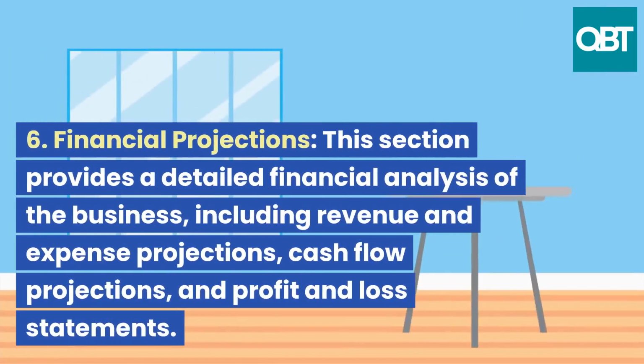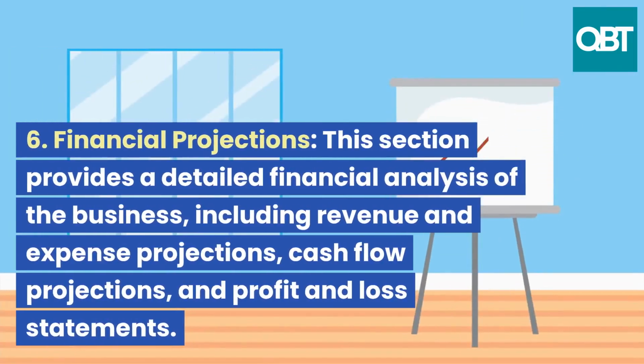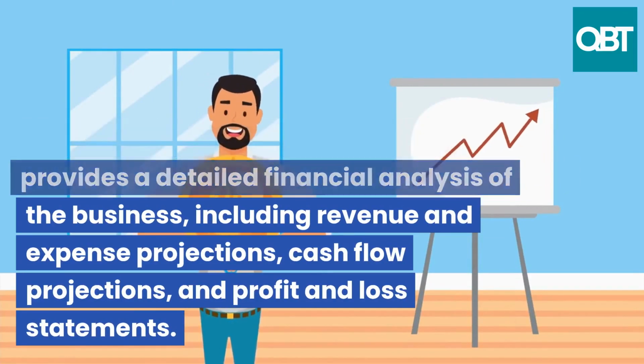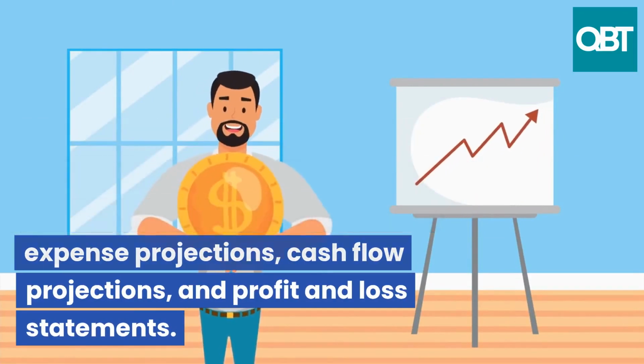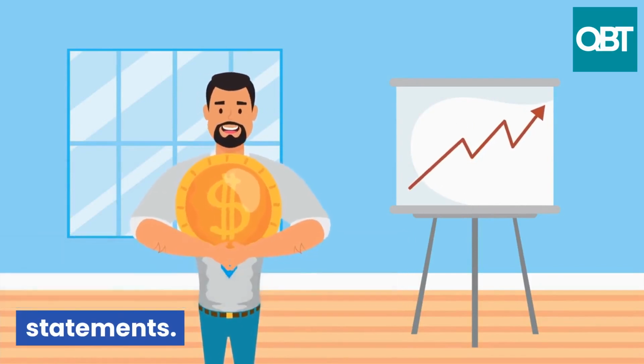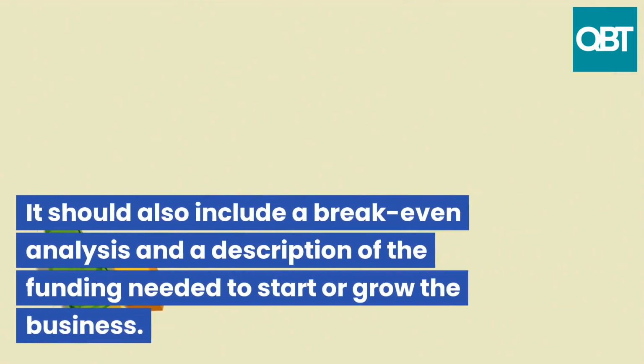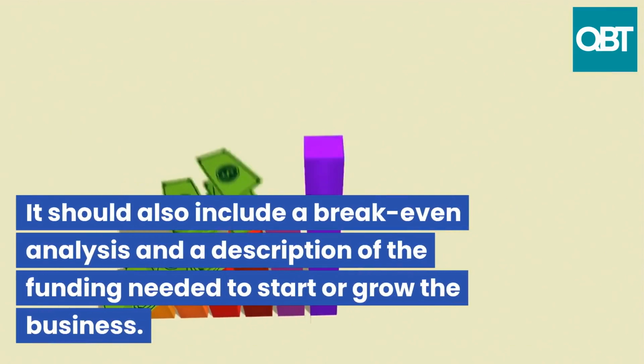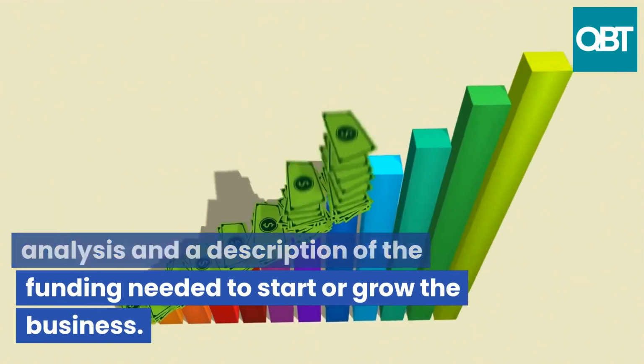6. Financial Projections. This section provides a detailed financial analysis of the business, including revenue and expense projections, cash flow projections, and profit and loss statements. It should also include a break-even analysis and a description of the funding needed to start or grow the business.